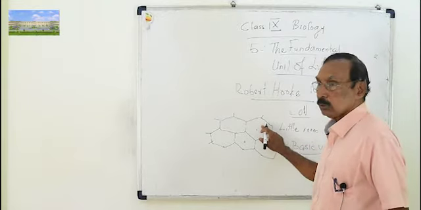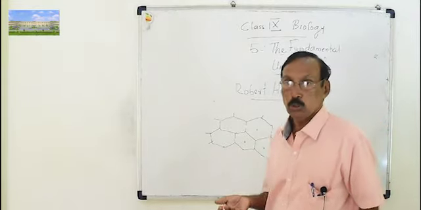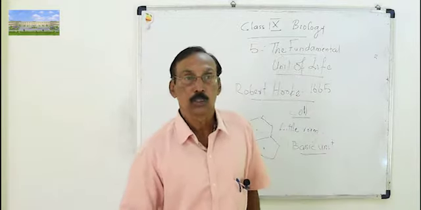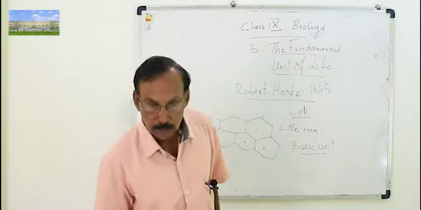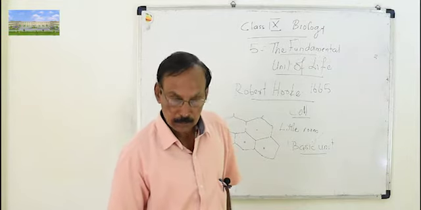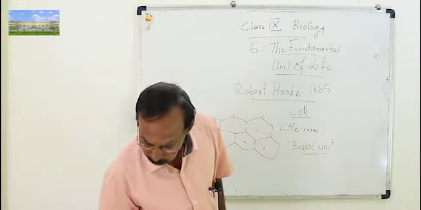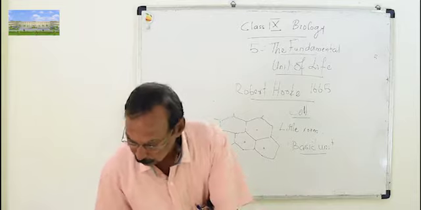And even if you take a small onion or a big onion, the cells will be alike. There is no difference in the size of the cell. Whatever be the size of the onion, the cell size will all be the same.